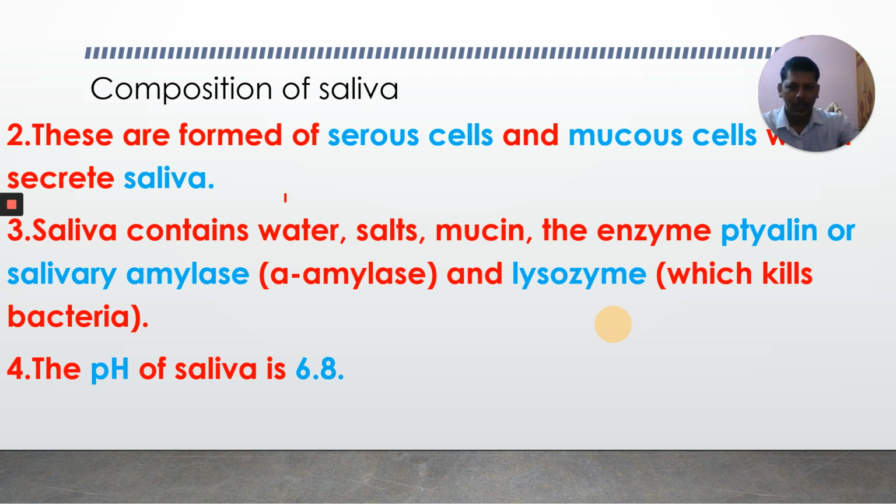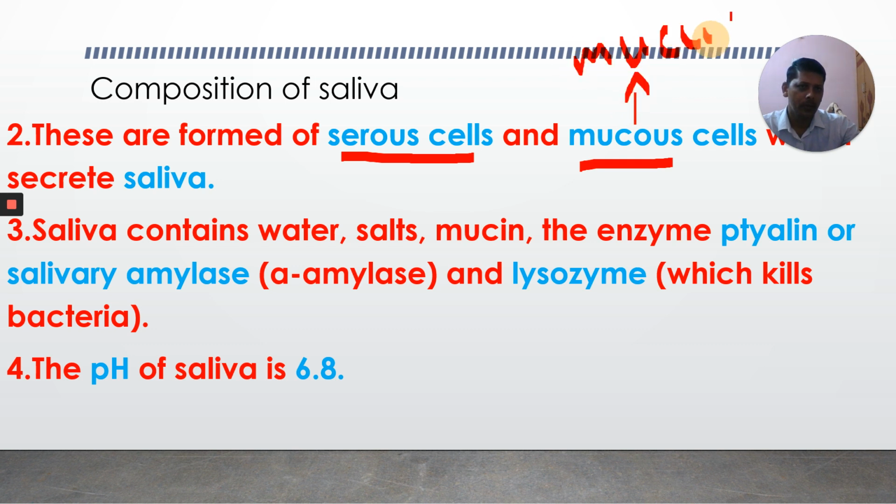Composition of saliva. What are the various substances present in our saliva? When you observe the histology of the salivary glands, histology means study of tissues, also called microanatomy, salivary glands are made up of different types of cells. What are the cells present in our salivary glands? They are serous cells and mucous cells. Mucus cells produce mucus. And serous cells, what do they produce? They secrete enzymes.